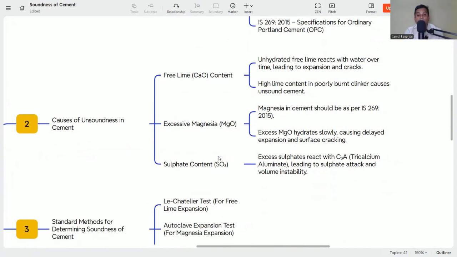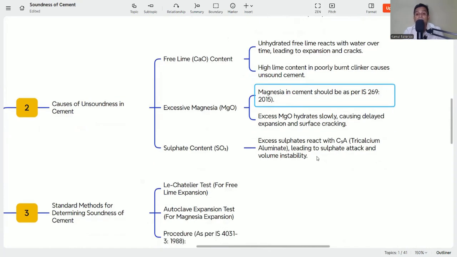Then excessive magnesia or magnesium oxide. The magnesia in cement should be as per IS 269:2015. I have already discussed in detail in another video what the properties should be for the OPC cement. The link is in the description. Please check, you will get the full information about the properties of the OPC cement. So these should be as per 269. If excessive magnesia is there, it hydrates slowly, causing delayed expansion and surface cracking. So these are all about the volume changes.